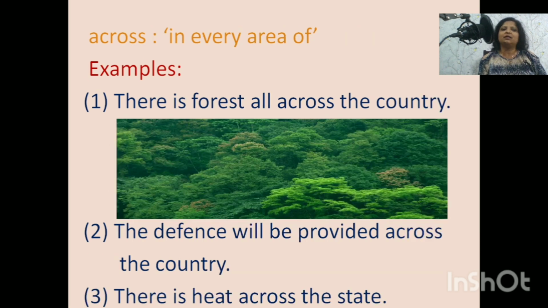Let's try to understand the third use of across. It means in every area of. So, first example, there is forest all across the country. So, there is forest in every area of the country. That is the meaning that you can see in the picture.